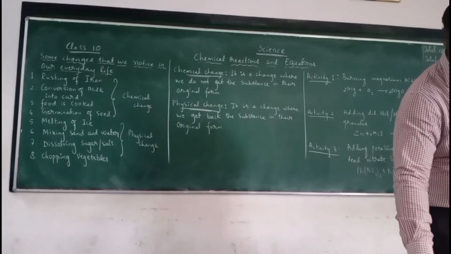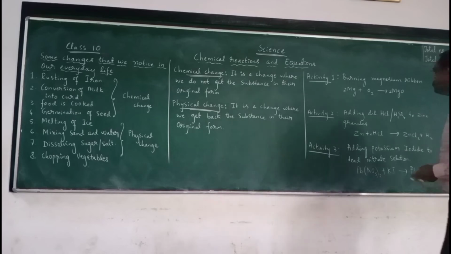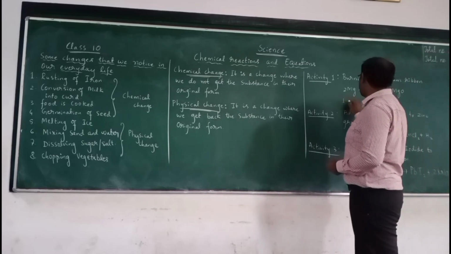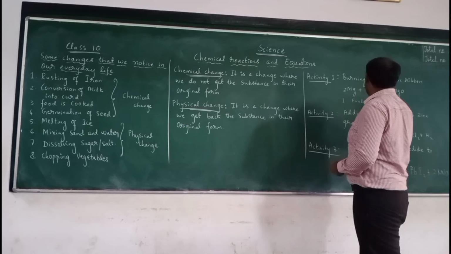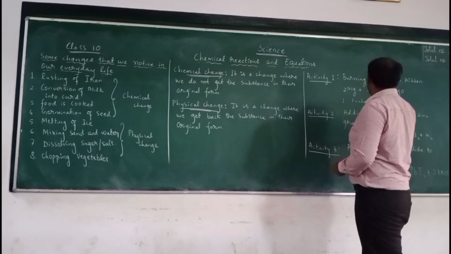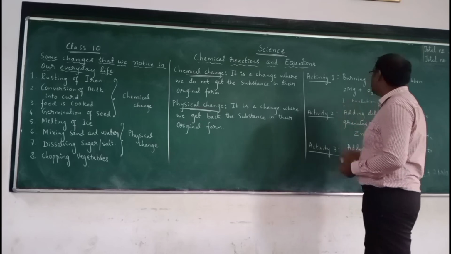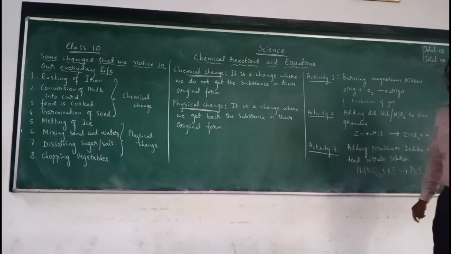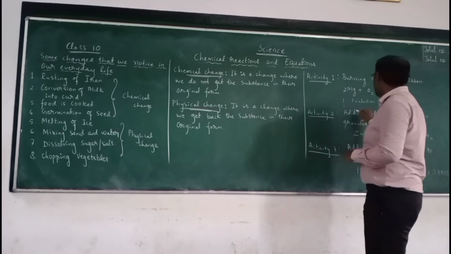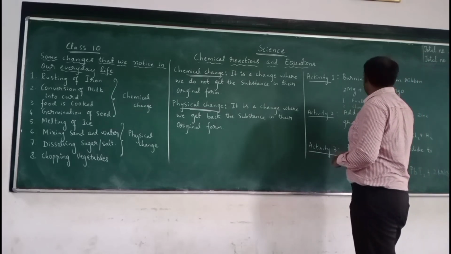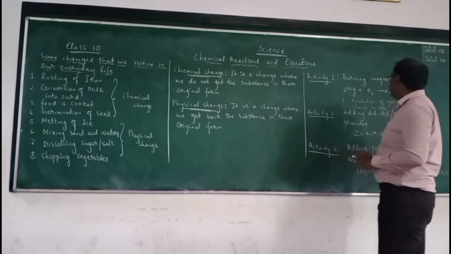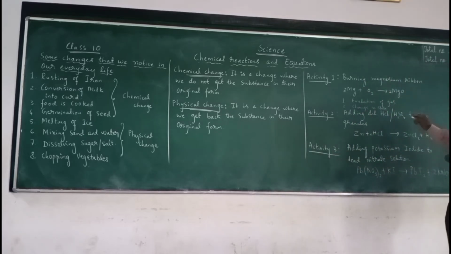During this chemical reaction, the changes that have occurred are the evolution of gas, and the solid ribbon has been converted into powder form. So there is a change in state. These are the changes that take place when the magnesium ribbon is burned.